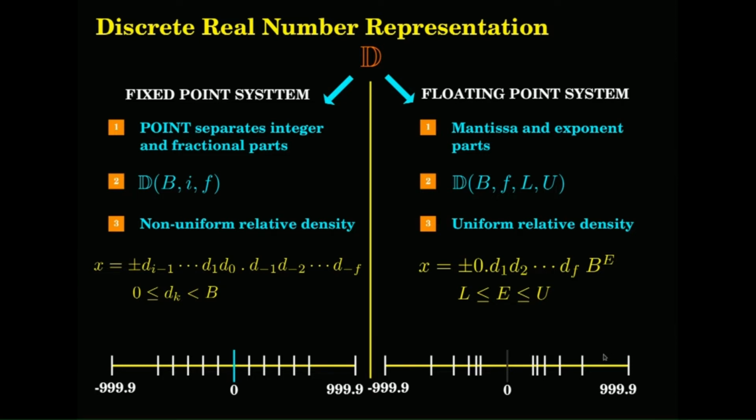You see that the density goes down, not to 0, but to the minimum number, and from there is a sudden jump. That is called the underflow hole. There is quite a significant part of the real number line which you cannot represent, so that is why it is called an underflow hole. It is also a disadvantage of the floating point system.